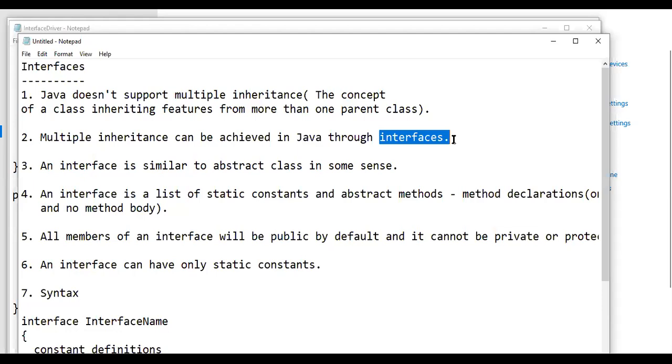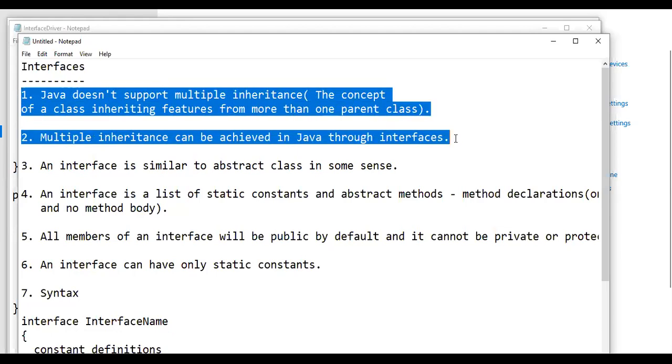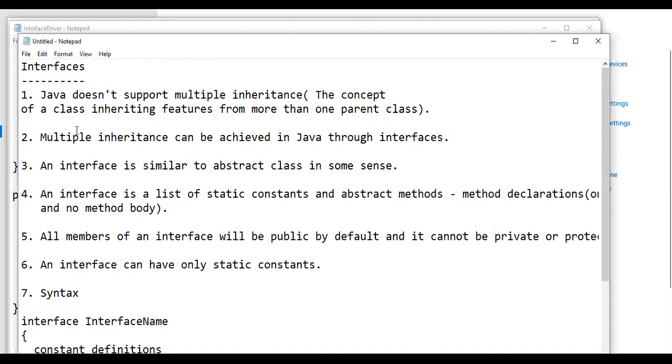Yes, sir. So why are we using interfaces? Before defining interface, first we will discuss why we are using interface. To achieve multiple inheritance. Exactly, to achieve multiple inheritance. So without interfaces, multiple inheritance is not possible in Java, and multiple inheritance is one of the core OOP concepts, so you cannot totally ignore that. So Java achieves multiple inheritance through a concept called interface or interfaces.